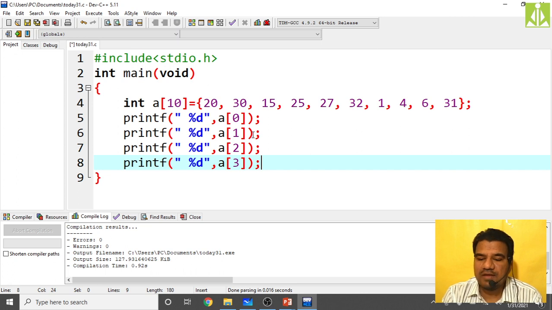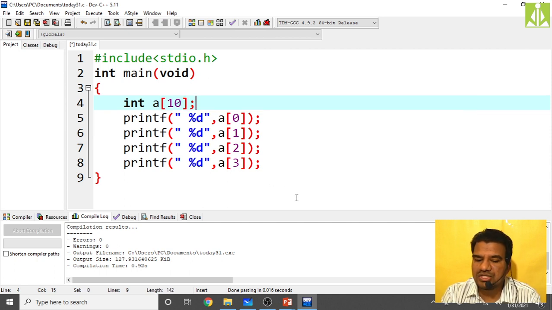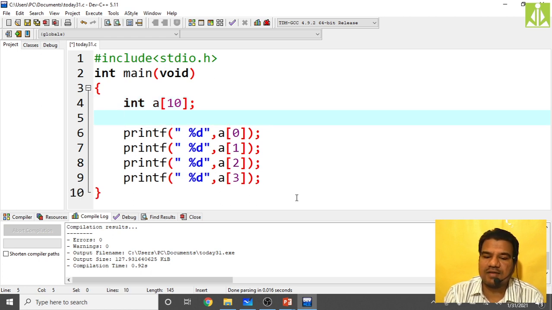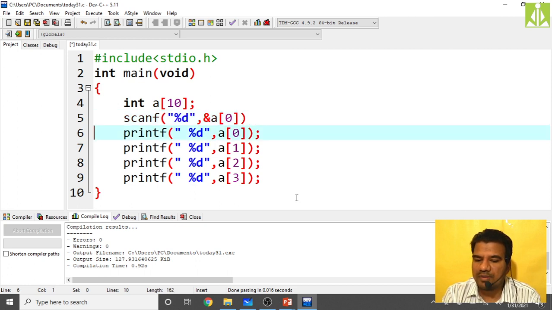Or let us say I am not doing the initialization from the program, but rather doing the initialization using scanf, reading from the keyboard. We discussed the scanf statement earlier. Why do we use it? To read the values. Let us say scanf percentile d and percent a of 0. First value I'm reading.